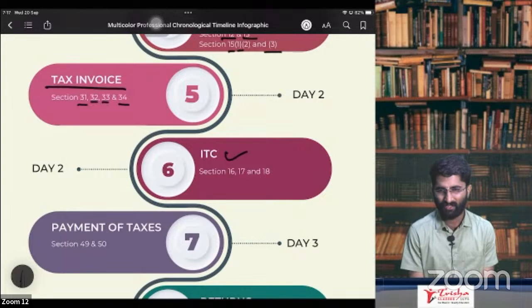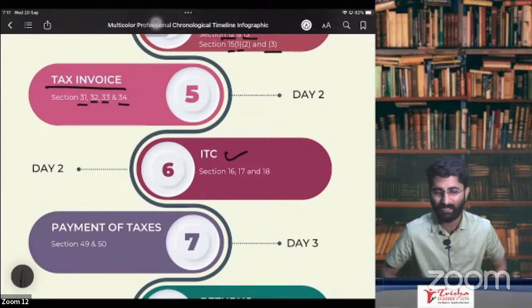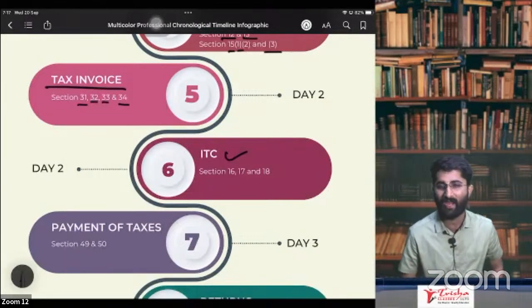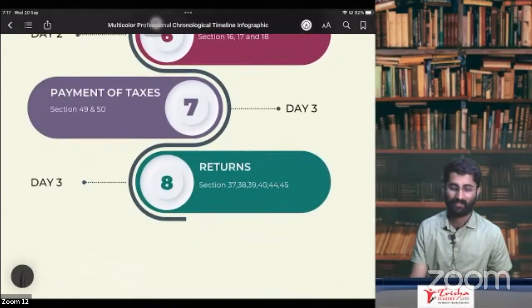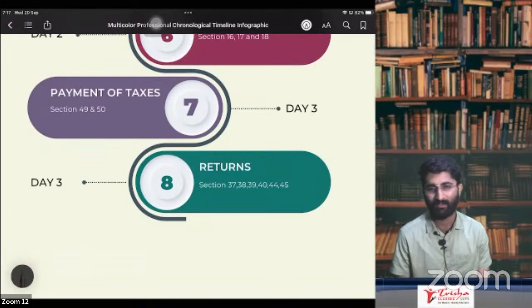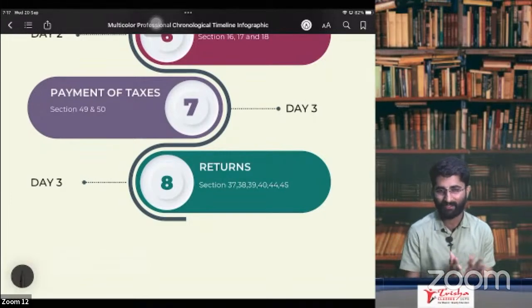Section number 16 is about rules. Section number 17 is about how to apportion everything, and blocked credit. Section number 17 has blocked credit, and section number 18 is about some of the other rules. Last but one, that is payment of taxes. Section number 49 and 50: how to pay the taxes. What are the rules of taxation? That we'll be discussing.